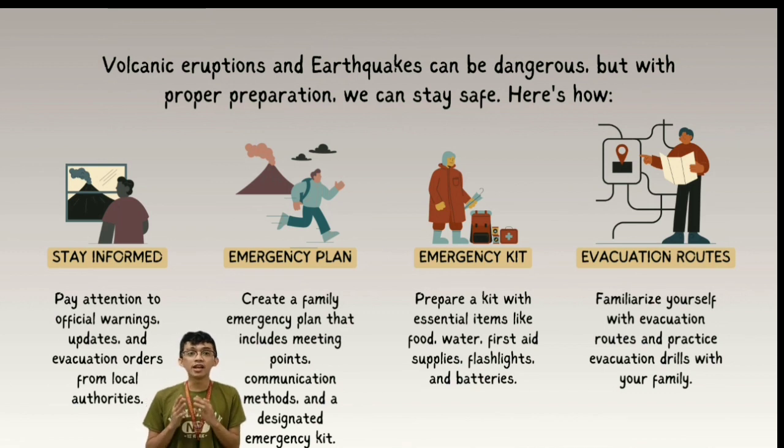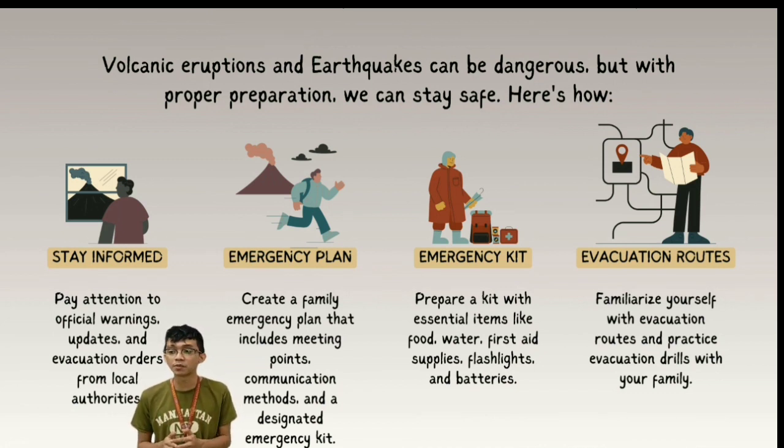Next is the emergency plan. Create a family emergency plan that includes meeting points, communication methods, and a designated emergency site. Third is the emergency kit. We must prepare a kit with essential items like food, water, first aid supplies, flashlights, and batteries. And lastly, evacuation routes. We must familiarize ourselves with evacuation routes and practice evacuation drills with our family.